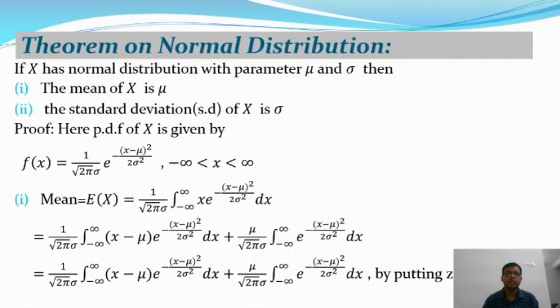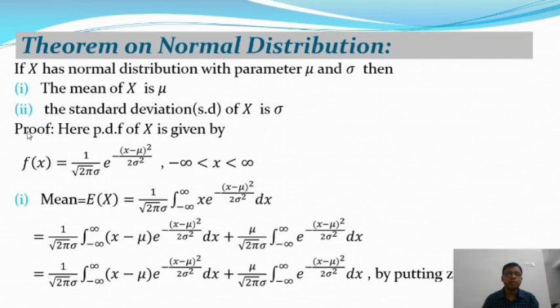After that we will discuss some theorems on the normal distribution. If capital X has a normal distribution with parameters mu and sigma, where mu and sigma are the parameters of the normal distribution, then the mean of X is mu and the standard deviation of X is sigma. This is the theorem.